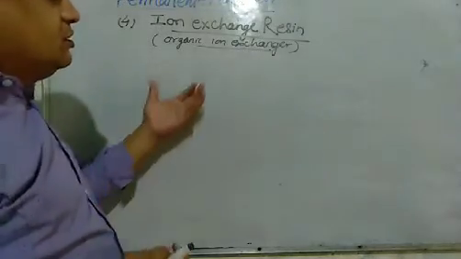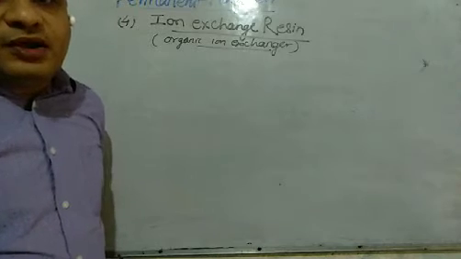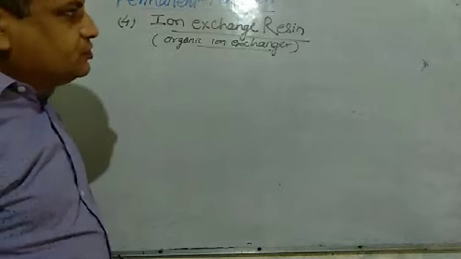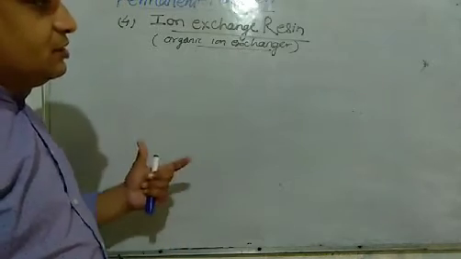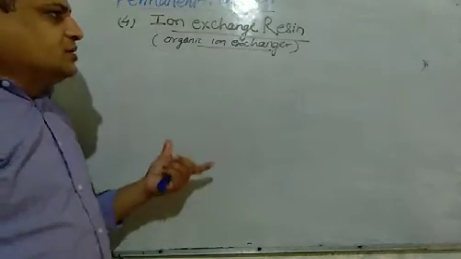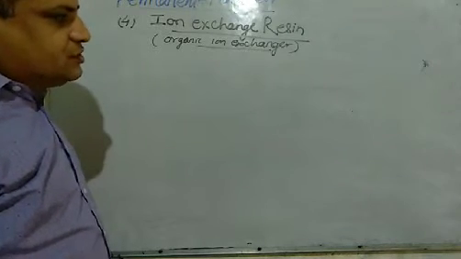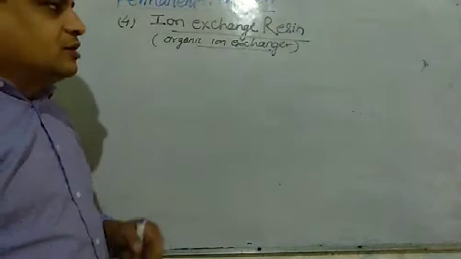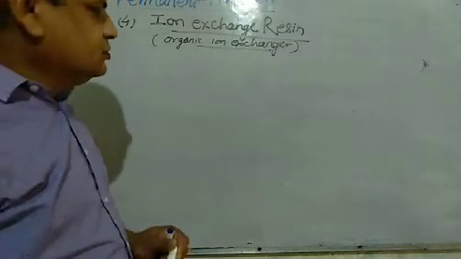Nowadays, this technique is used to remove permanent hardness. This is more effective than the zeolite or permutit method. In this method, a set of ion exchangers is used, a set of cation exchanger and anion exchanger.